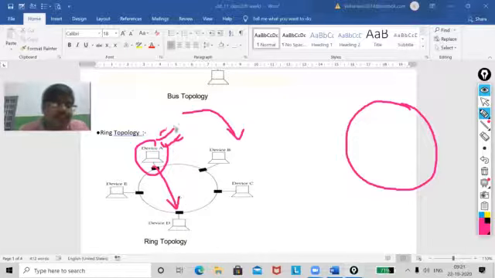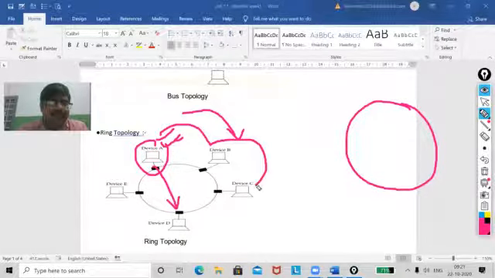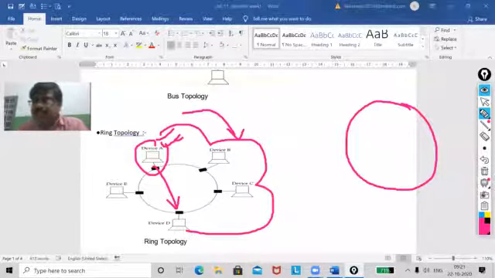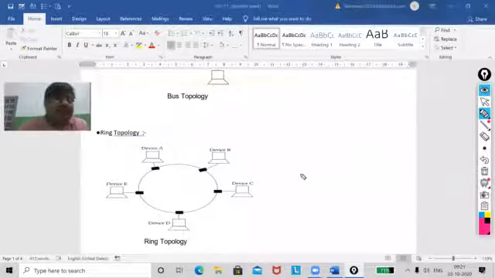It will just go here, then here, and then here. Okay. Now, again, I am going to say, my dear, what are the advantages of ring topology? That means in this topology, you can add one more PC. This is the first advantage. Yes, you can also find out the faulty PC.